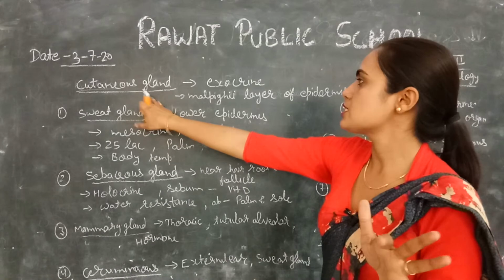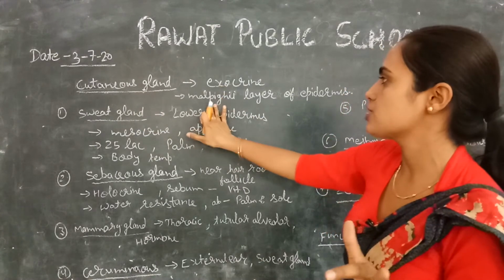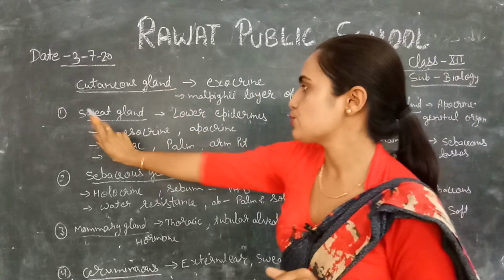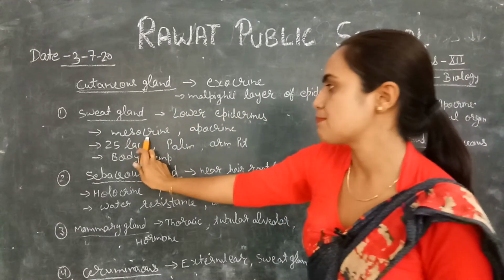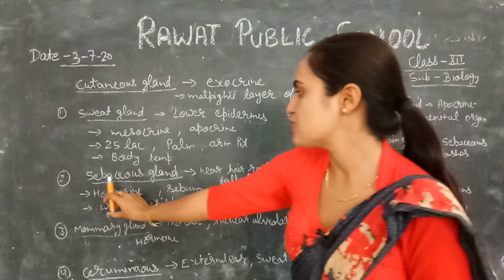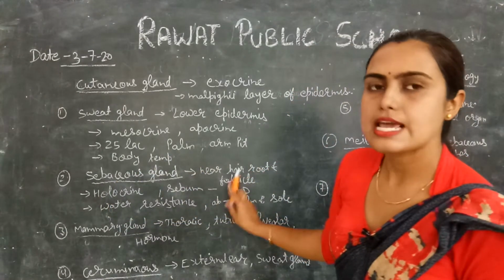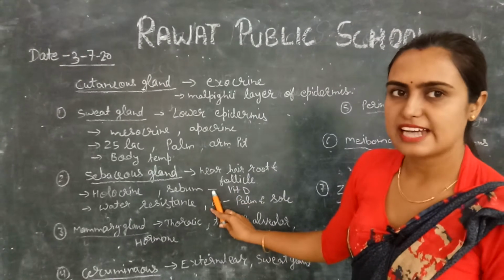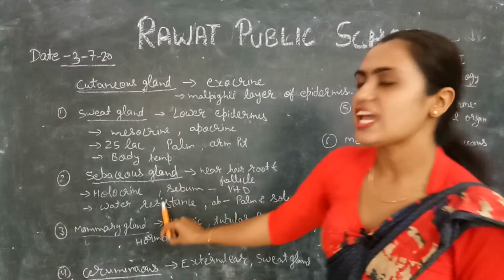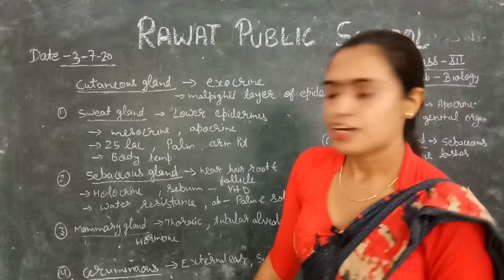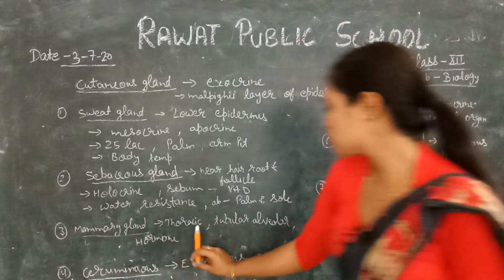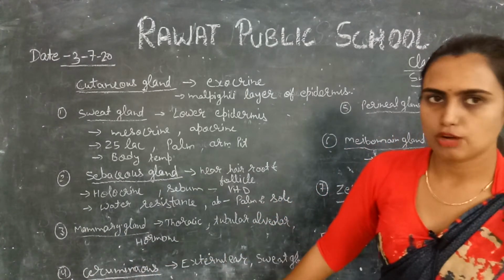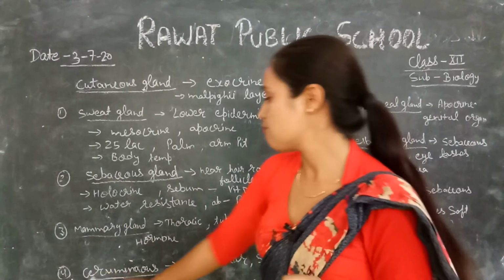First is the cutaneous gland, exocrine in origin, from the Malpighian layer of epidermis, divided into sweat gland, below the epidermis, merocrine, which maintains body temperature. Sebaceous gland, near the hair follicle and hair root, holocrine origin, releases sebum, a wax-like oily substance that makes your hair water resistant. Mammary gland, thoracic, tubular alveolar, controlled by various hormones, female hormones only, and rudimentary in case of male.